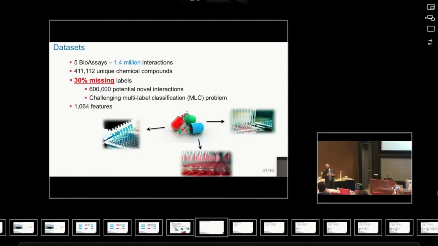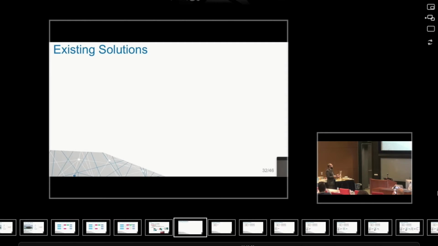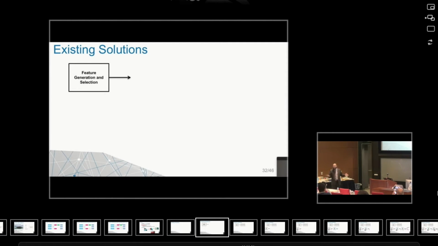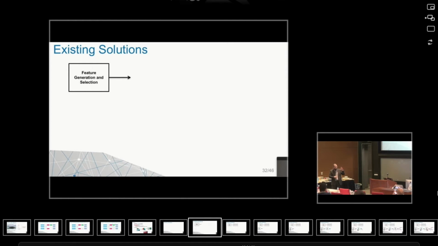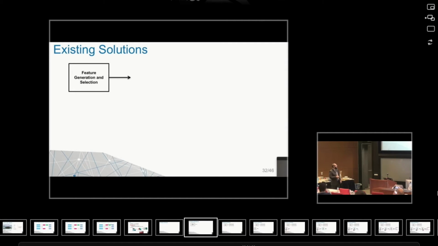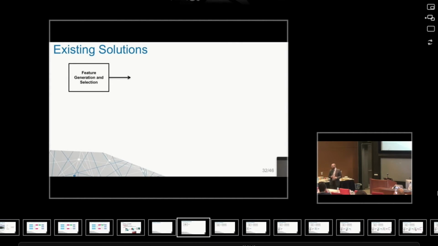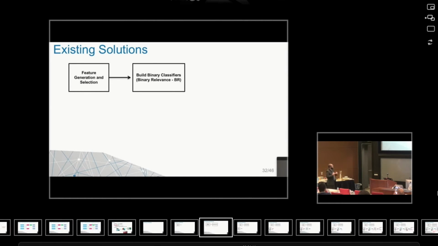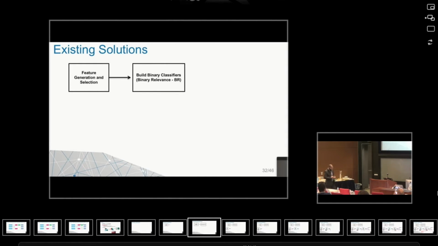Okay, so what are the existing solutions to deal with this problem of multi-label classification? One of the state-of-the-art solutions is just building a binary classifier, because if I go back to the matrix, I can have a separate binary classifier for each target label. This is reported to be one of the very hard to beat approaches for multi-label classification. So we can build a binary classifier for each data set, and here we will have binary relevance.